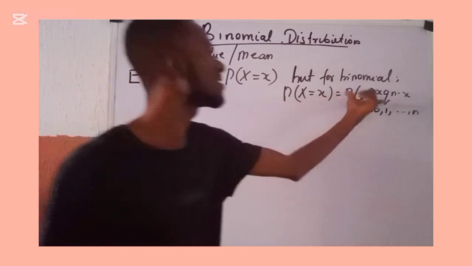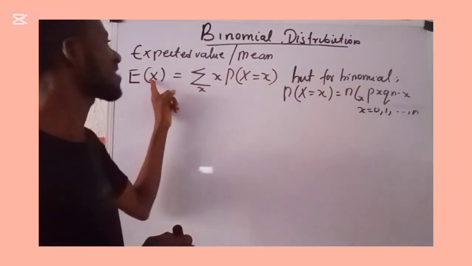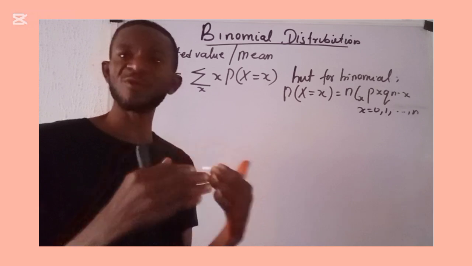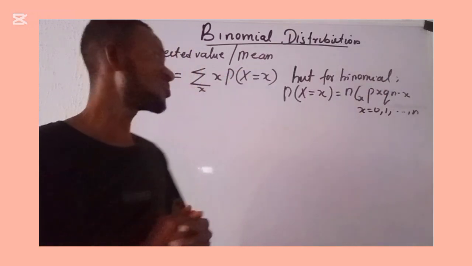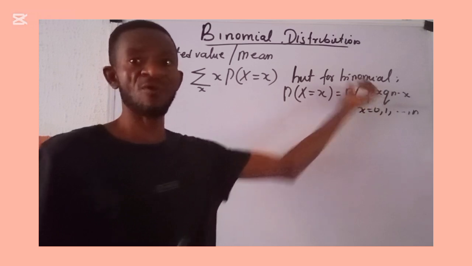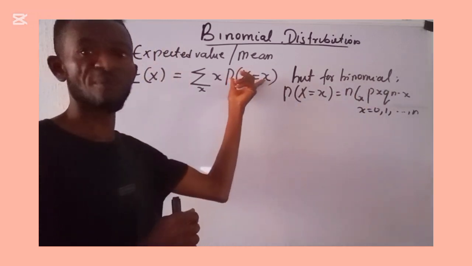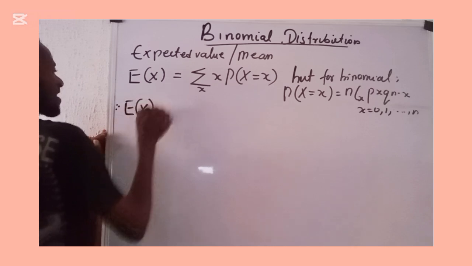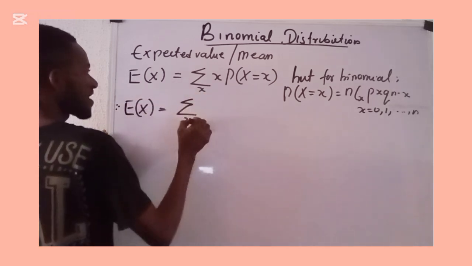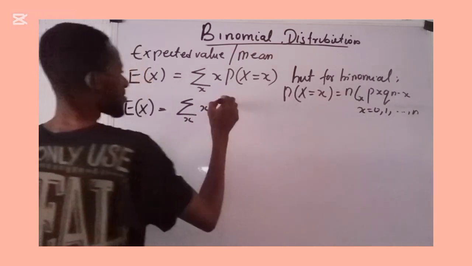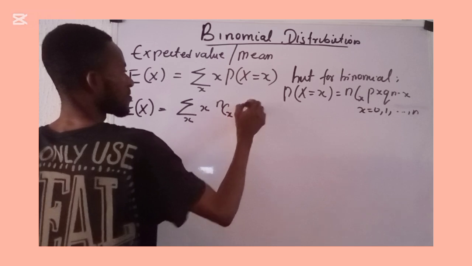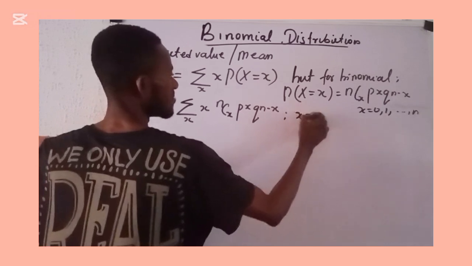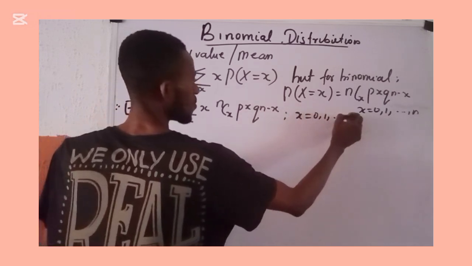So the moment we carry this and replace this, we should be talking about the expected value of a binomial distribution and no longer the expected value of any random variable X. It is now the expected value of a random variable X that follows a binomial distribution, because I am now bringing in the PMF of a binomial distribution to replace this probability of a random variable X. So I will now say therefore, E of X is now given as the sum over the range of x of x times n combination x, p to the power x, q to the power n minus x, such that x takes a value 0, 1 down to n.